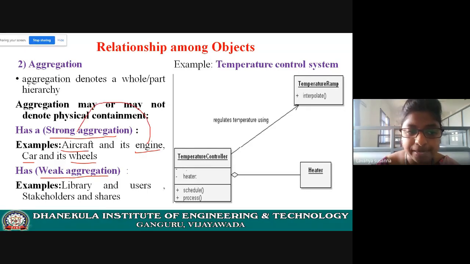Engine is physically present in aircraft, and wheels are physically present in car. That means physical containment. This object car physically contains its wheels, so there is a strong aggregation. Has-a means strong aggregation, physically contained. Now let us see weak aggregation.